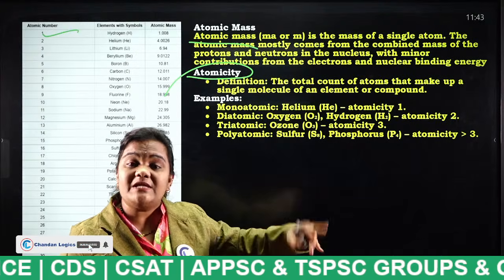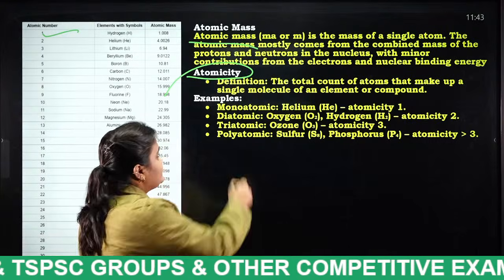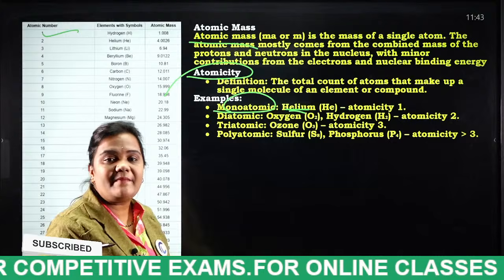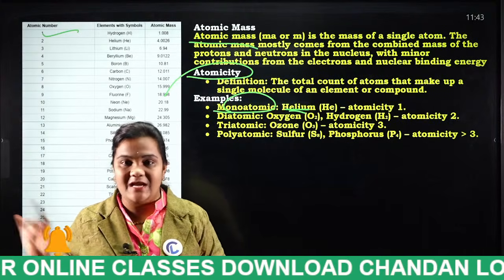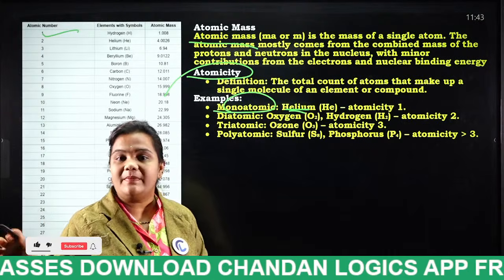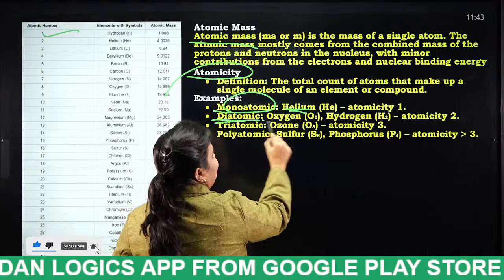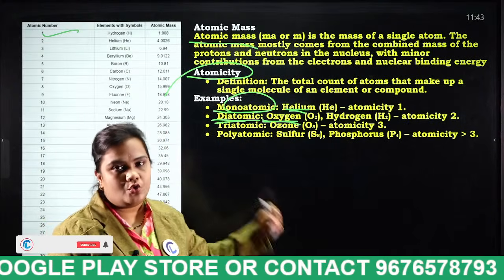The combination of 2 atoms is considered a molecule. Next, monoatomic: helium only. Because helium is an inert gas, it will not react with any other element, so its atomicity is monoatomic. In a similar way, diatomic, for example oxygen, and hydrogen's atomicity is also 2.